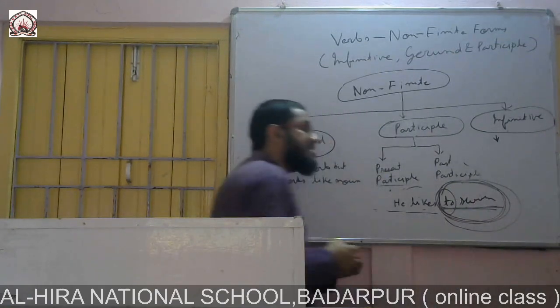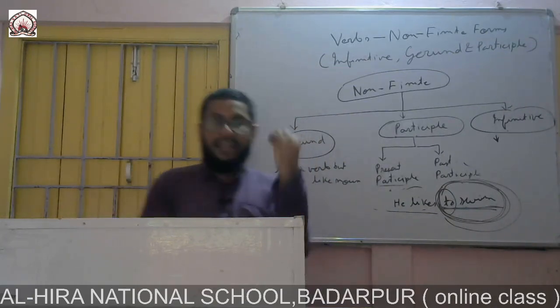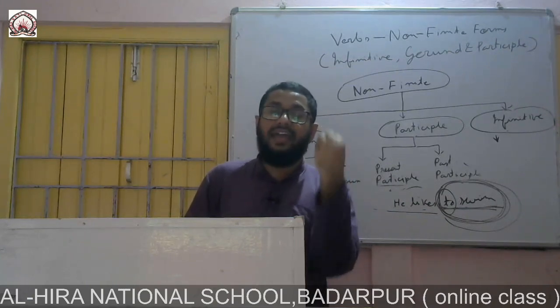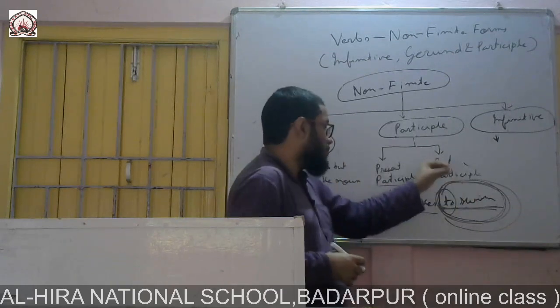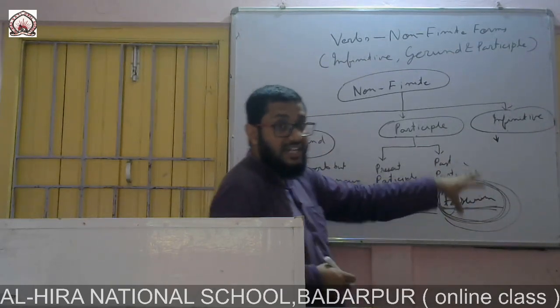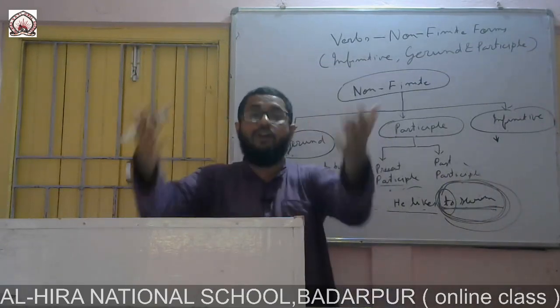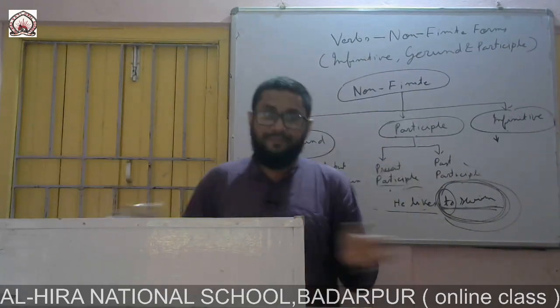An object is that part of the sentence or predicate which is directly affected by any action. For example, he likes to swim. This noun, swimming, this action is affected by his liking. He likes to swim, that is why he goes for swimming in the pond or river, whatever.